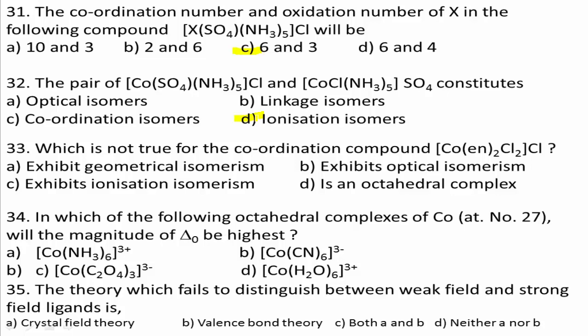Therefore, it is an octahedral complex. But it cannot show ionization isomers, because compounds which give different ions in solution, although they have the same composition, are called ionization isomers. Hence, C is the right answer for this question.